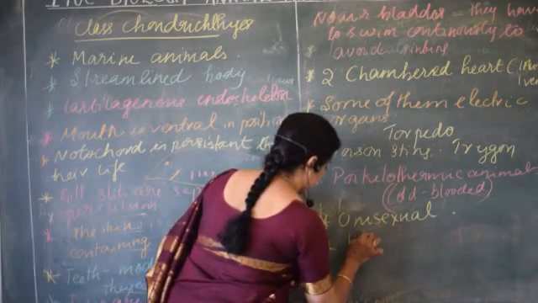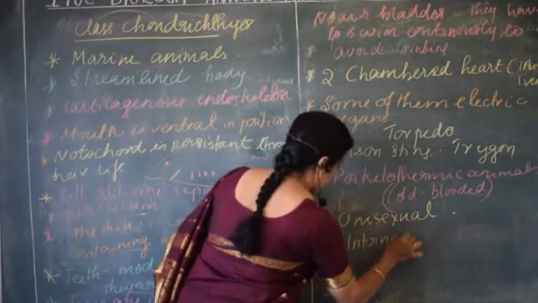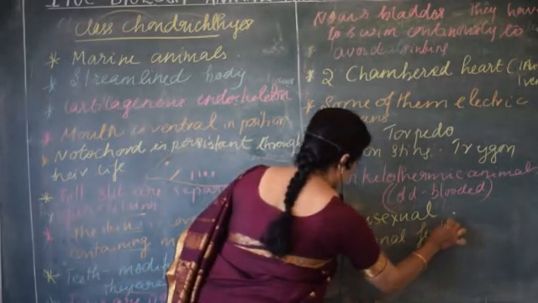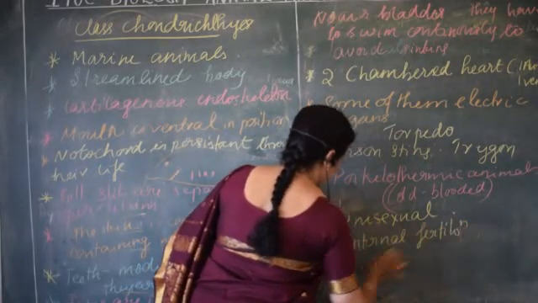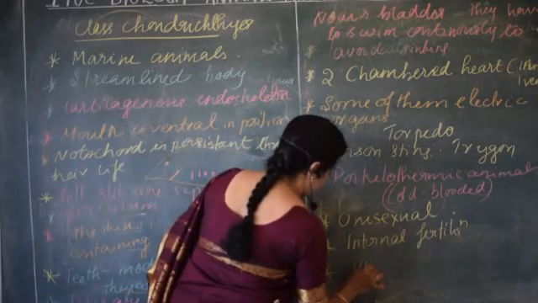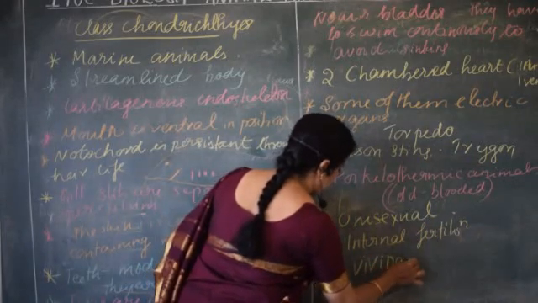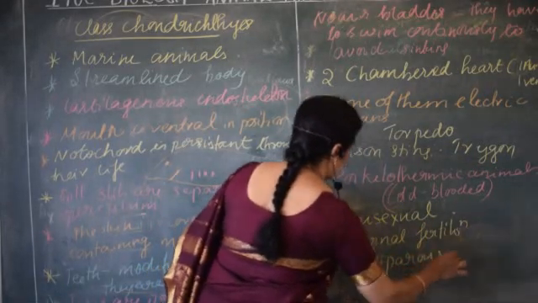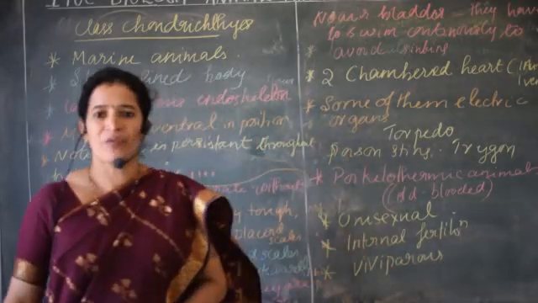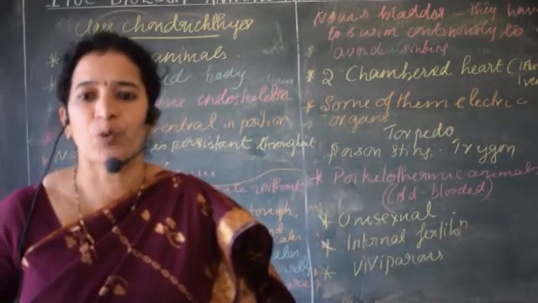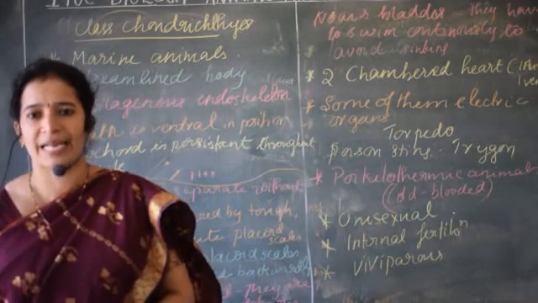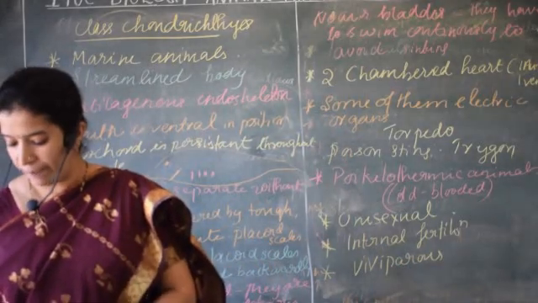That is an important thing here. Oviparous also exist, but most of them are viviparous. Viviparous means they give birth to young ones. So many of these cartilaginous fishes are viviparous.